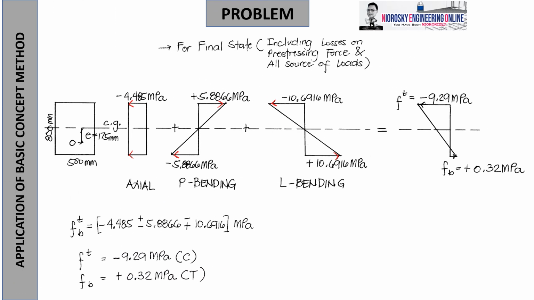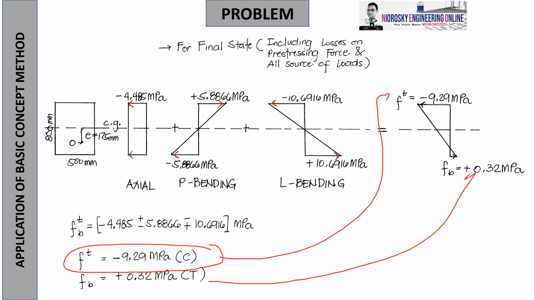Okay, so ito po yung for axial. Ito naman po yung para sa due to bending ng prestressing force. At saka ito yung due to bending naman with respect to load, gravity loads. So earlier we got these values, compression top, okay, and tension bottom. So medyo humaba-haba ito, dito medyo maliit. Ang tanong, is it acceptable?